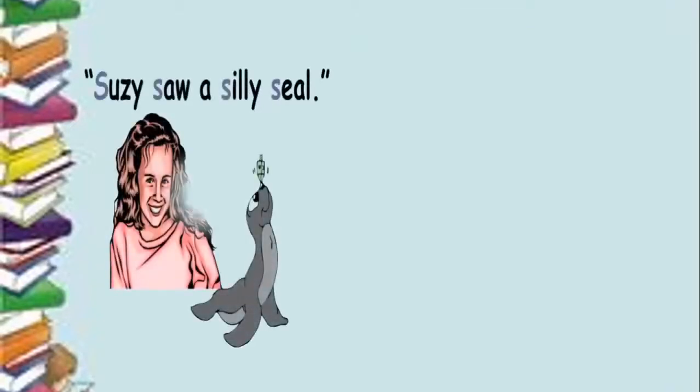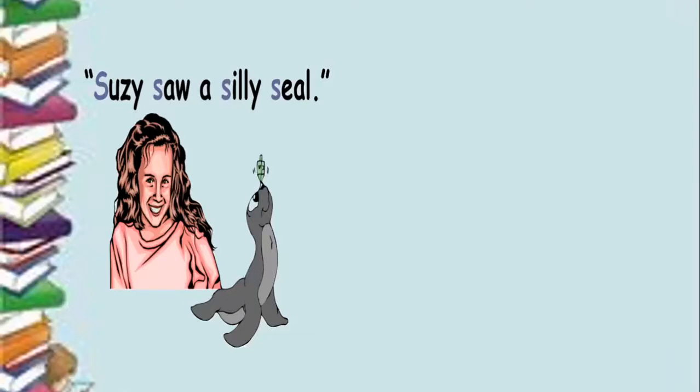Some examples for alliteration before we quickly sign off for today. Susie saw a silly seal. So the consonant sound of the letter S is repeated at the beginning of each word. Now I remember when we were learning a lesson previous to this, we learned that rhyme is just the exact opposite of this.